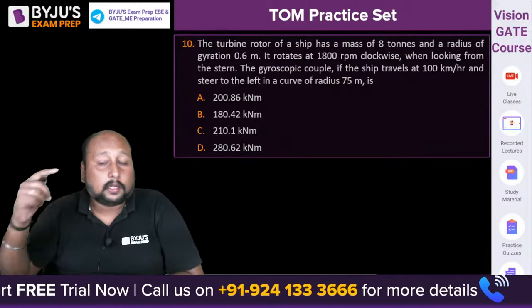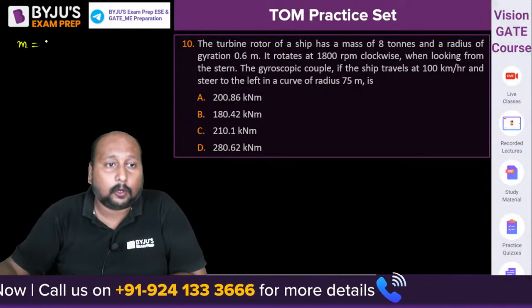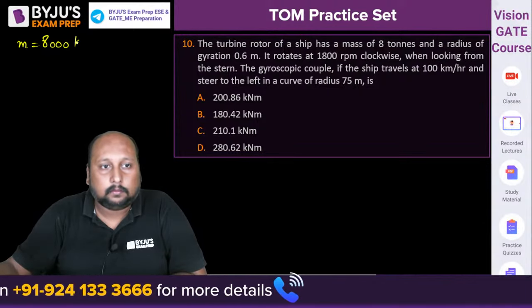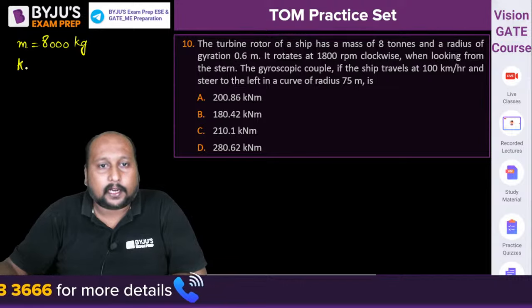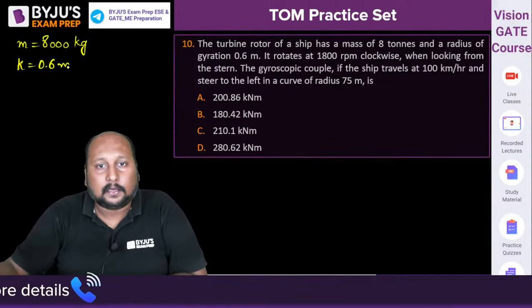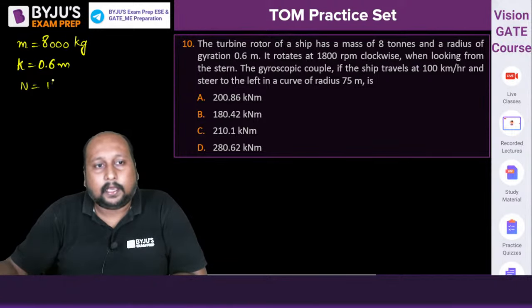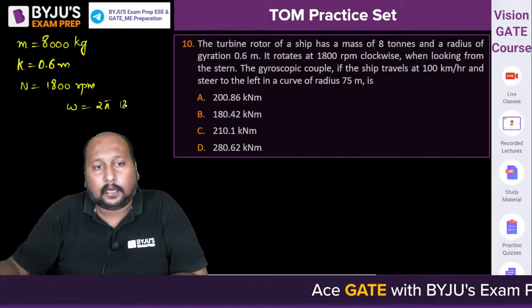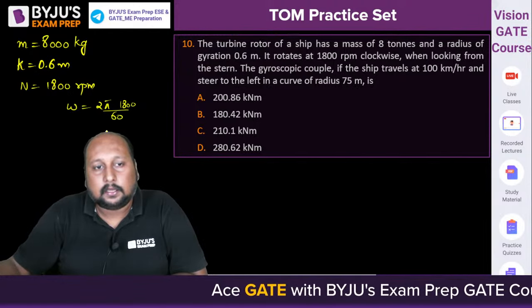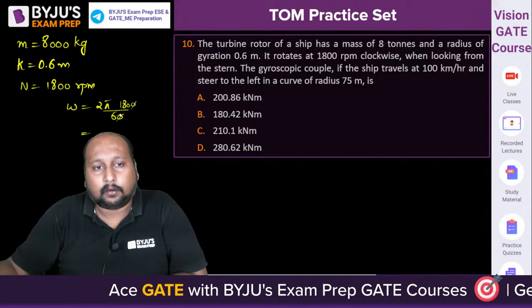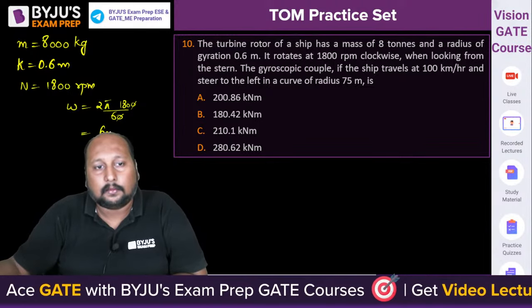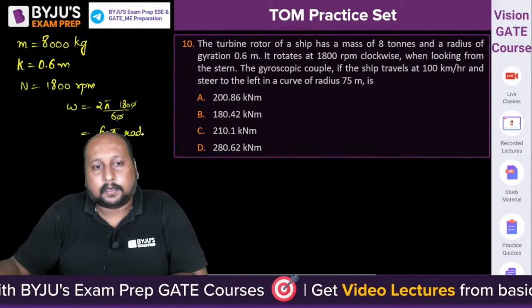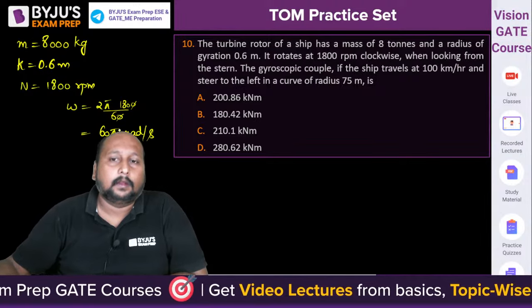A turbine rotor mass is given as mass is equal to 8000 kg, right? Radius of gyration is equal to 0.6 meter. RPM is equal to 1800 RPM, right? That is equal to omega is equal to 2 pi 1800 by 60. So this is coming out to be 60 pi radian per second. Okay.